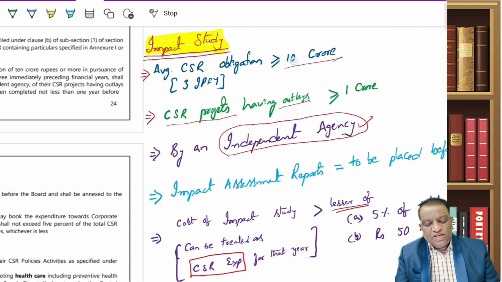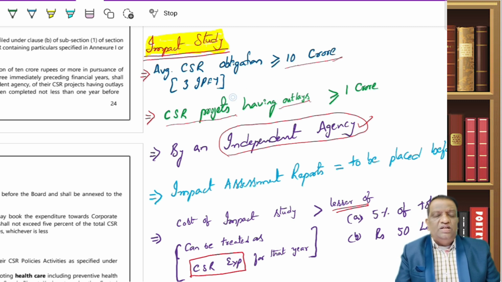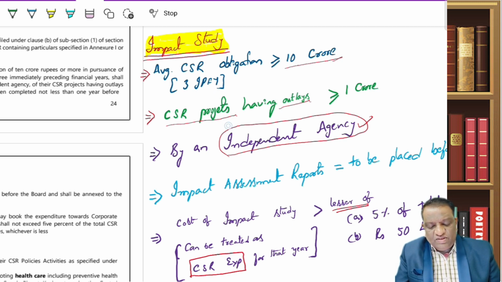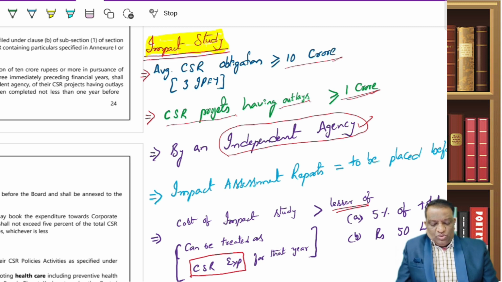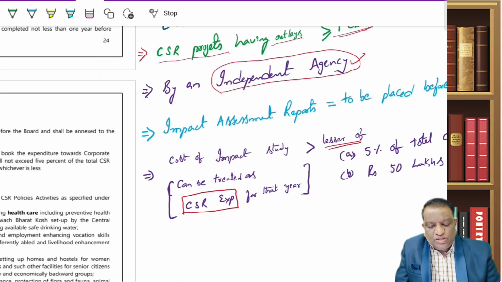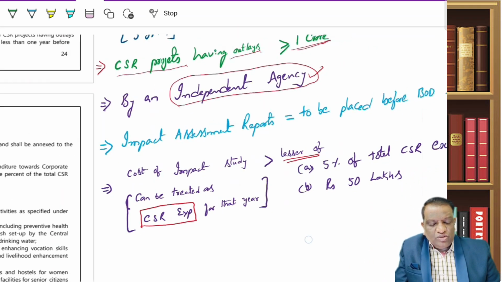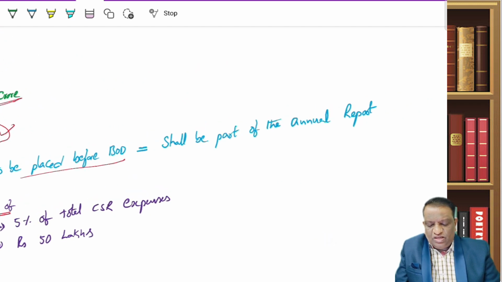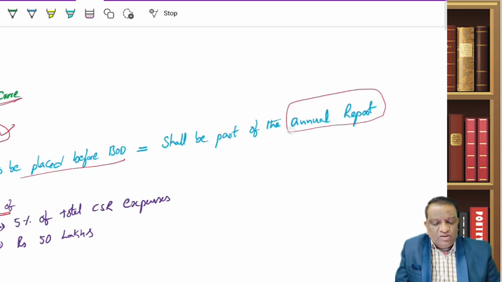And even when it is applicable, I don't have to get this impact study done for all projects that I am undertaking under CSR. I will have it done only for the projects where my outflow is more than 1 crore rupees. Now, who is going to do it? Independent agency. Now, what do I do with that report? That report will be placed before the board of directors. And what is the board going to do? The board will include it as a part of their annual report.